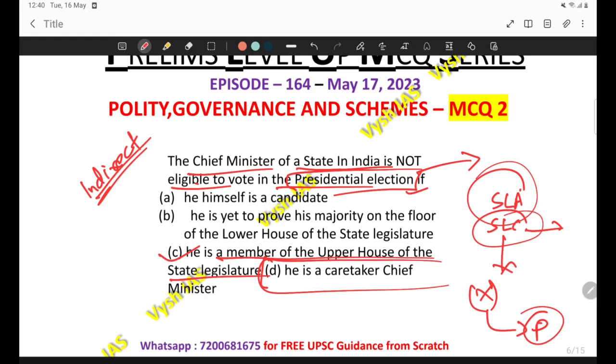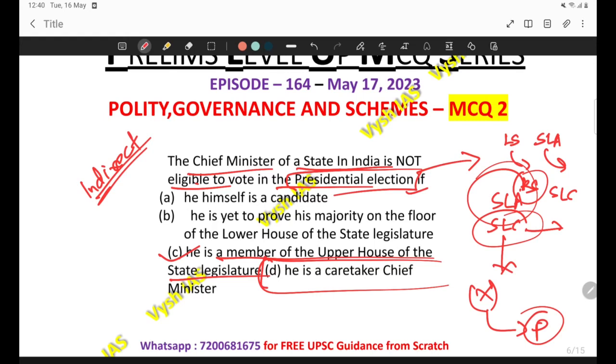You have to analyze this yourself. Please pause the screen and analyze this question. The chief minister or the prime minister doesn't need to be necessarily from the Lok Sabha or the state legislative assembly. Anyone from the Rajya Sabha or the SLC can also be the chief minister or the prime minister, right?